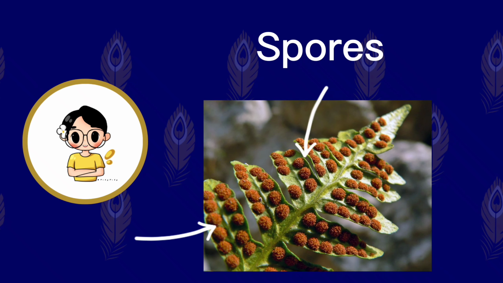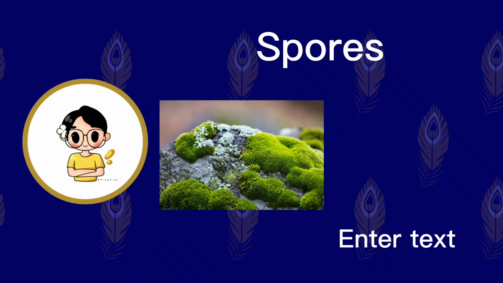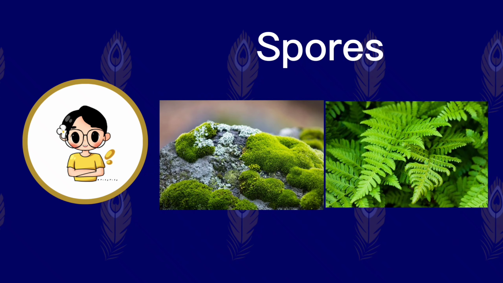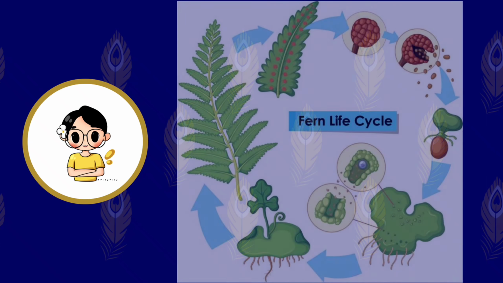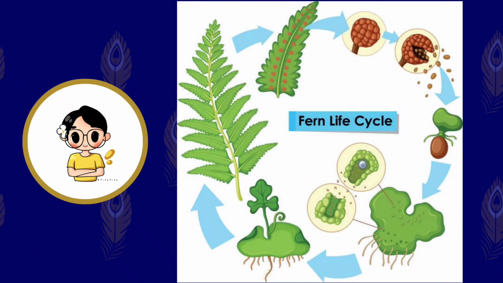Spores. There are some non-flowery plants that don't produce seeds. Instead, they use spores to reproduce. Spore-producing plants include plants such as mosses and ferns. Spores are tiny organisms that usually contain only a single cell. Plants that make spores produce huge numbers of them. Because they are so small and light, they can be dispersed by the wind to new locations where they can grow.